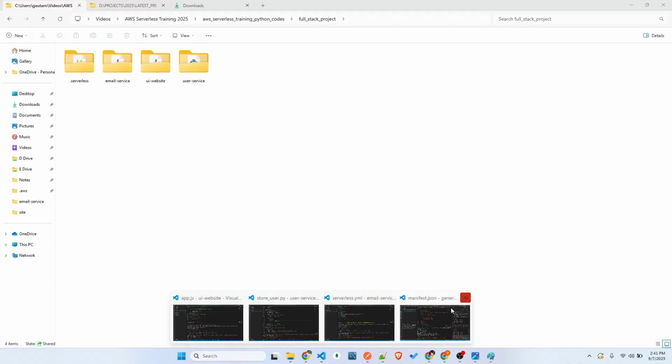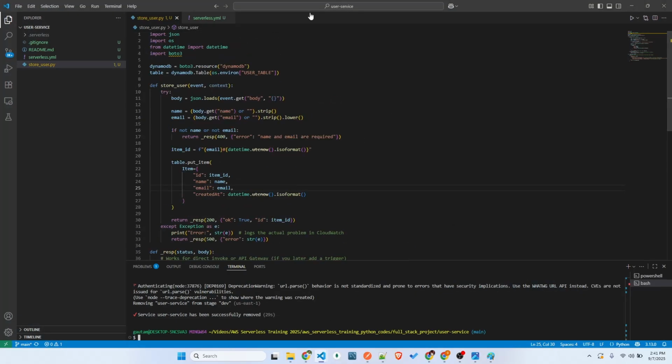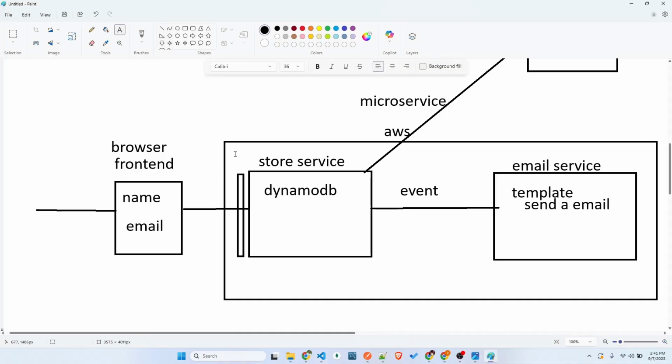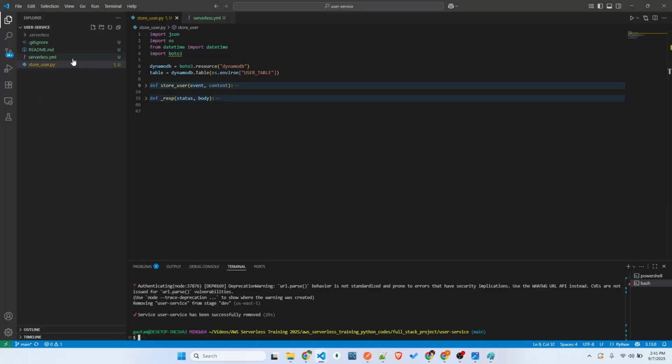Let me start with the user service. This is where we are going to store the data in DynamoDB. We assume some data is going to come to the API Gateway. We're going to create the API Gateway and the Lambda. We are going to automatically connect this API Gateway to this DynamoDB Lambda storage service. So there is nothing in this. It's as straightforward as it is.